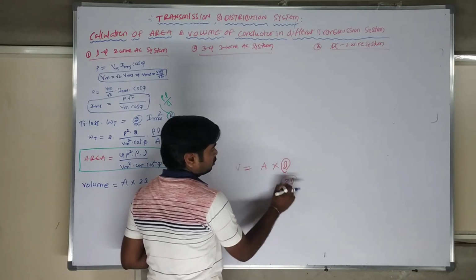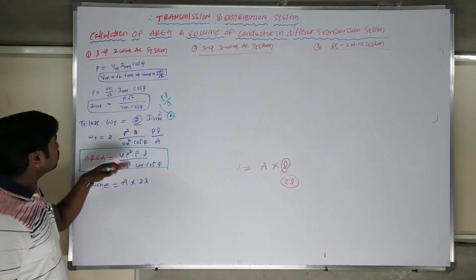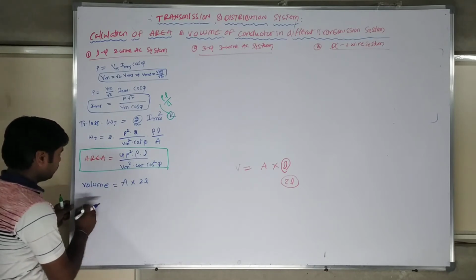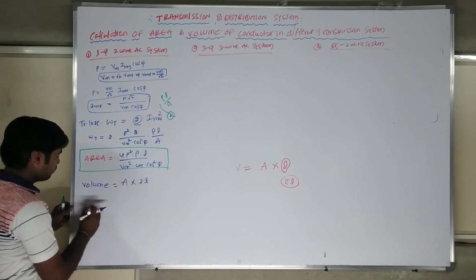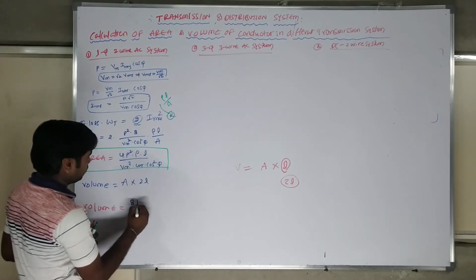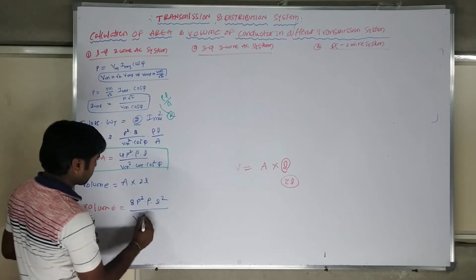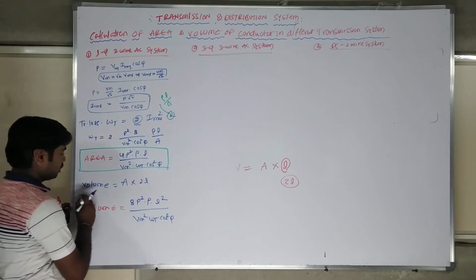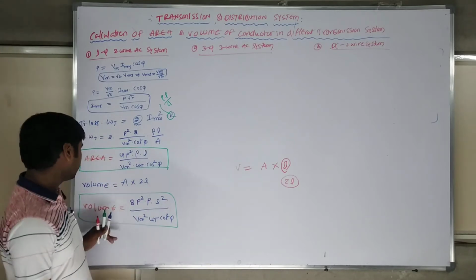I am writing 2L because we have the length for two wires, and the area also belongs to 2 wires. So the volume is equal to 2 into 4, 8 P square rho L square by Vm square W2 into cos square phi. This is the volume of the material when you use a single phase 2 wire system. I hope it is very clear.